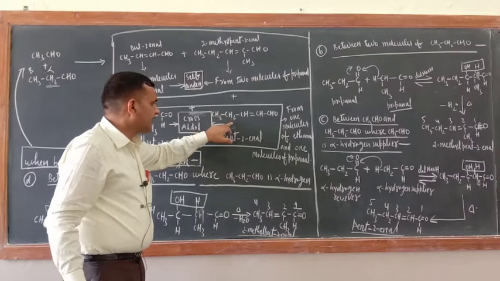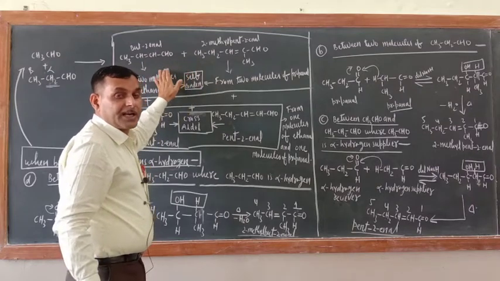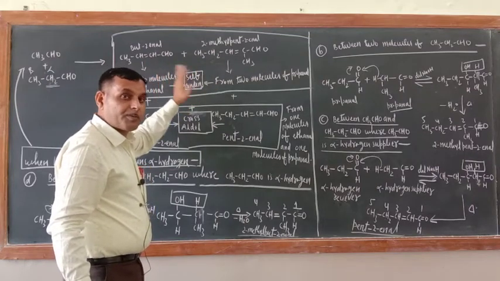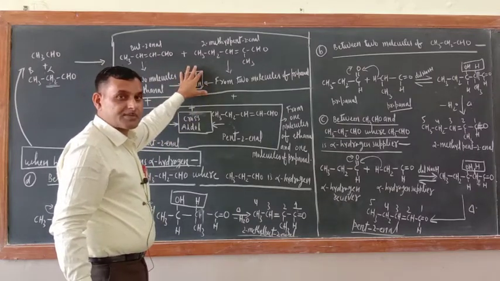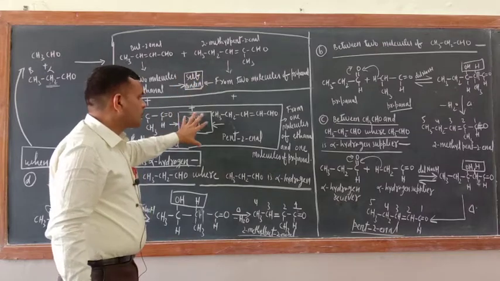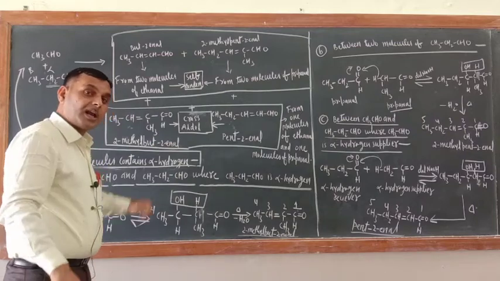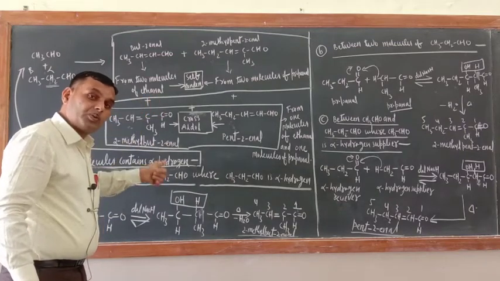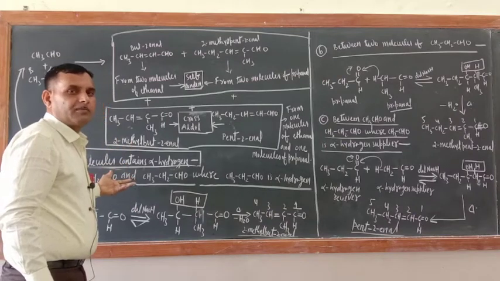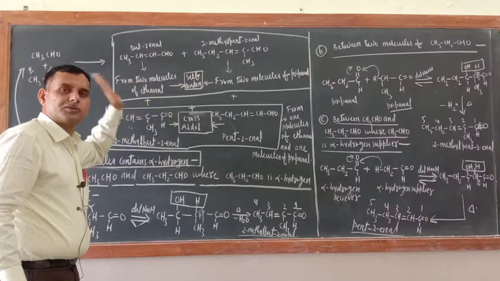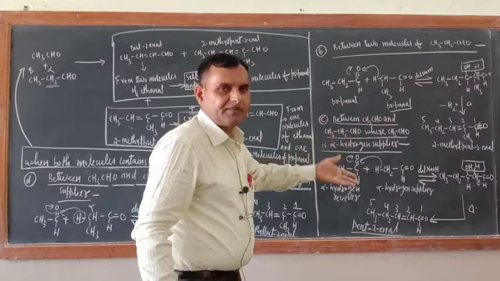The earlier one is the product when ethanol is the alpha hydrogen supplier, and these two are the products when ethanol and ethanol react together or propanol and propanol react together. So these two are examples of self aldol condensation. These two are examples of cross aldol condensation. Means in cross aldol, self aldol is also included if you are taking molecules where both have alpha hydrogen. That is why it is not useful. And another one is when one has alpha hydrogen and the other does not, that is useful.